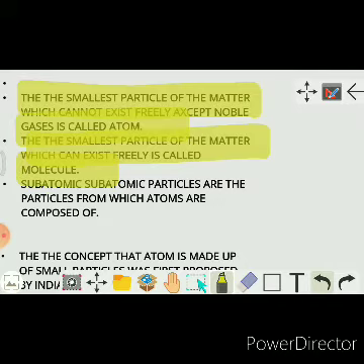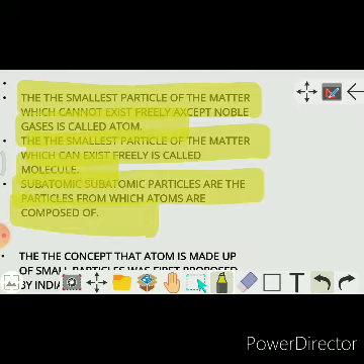It means atoms cannot exist freely except noble gases, and these atoms combine to form a higher organization level of matter, which is the molecular level, due to which molecules are formed.